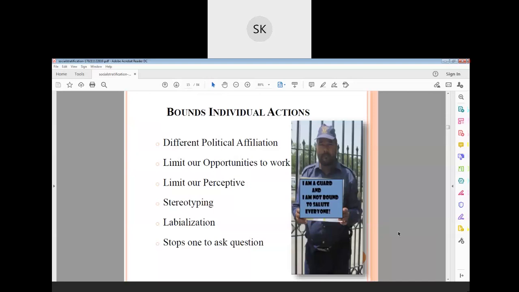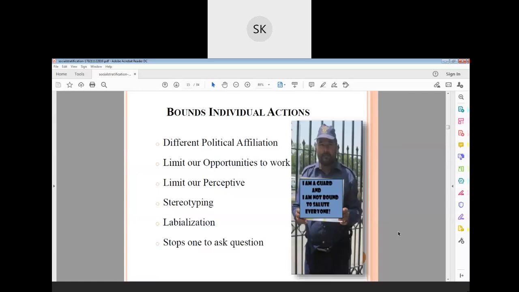"I am a God and I am not bound to salute everyone." Yes, I am a God, and I am not bound to salute everyone.